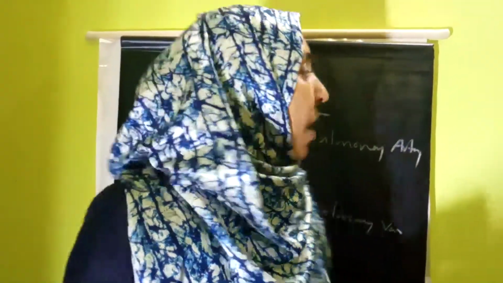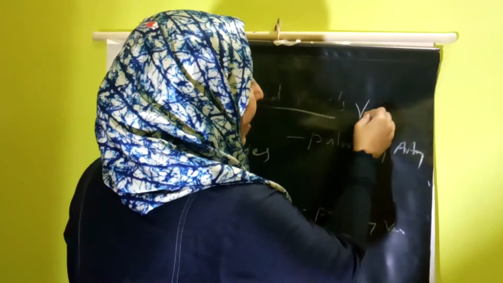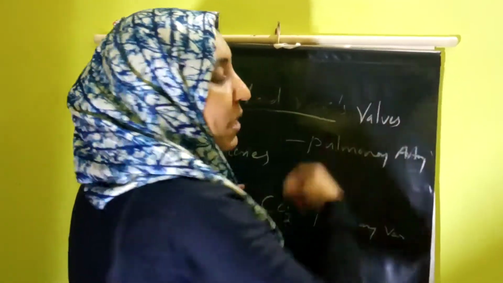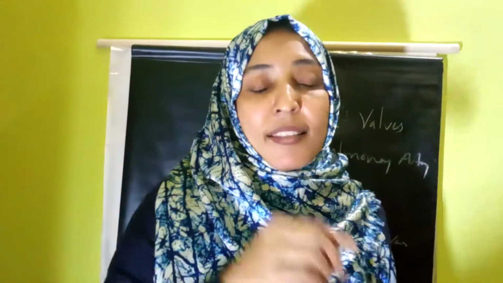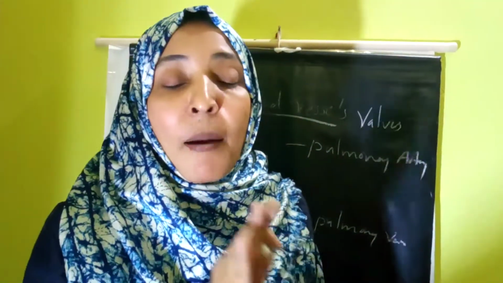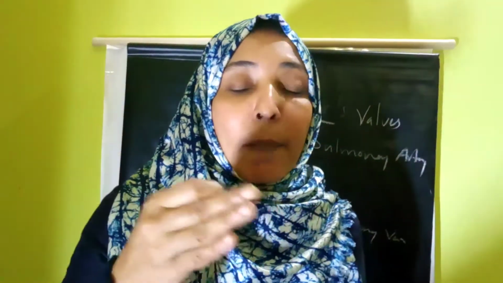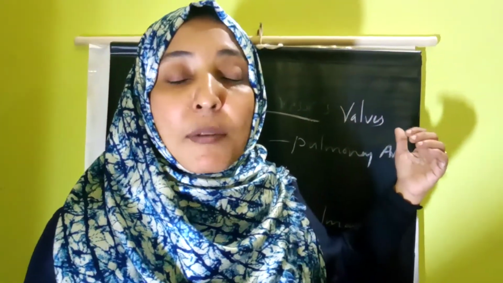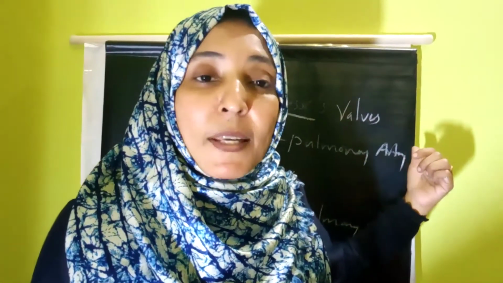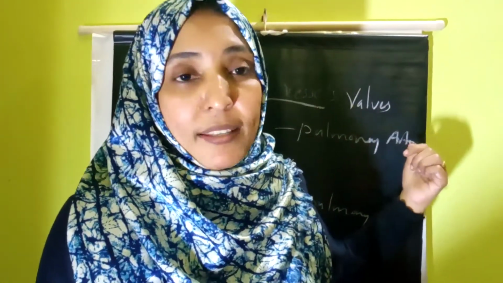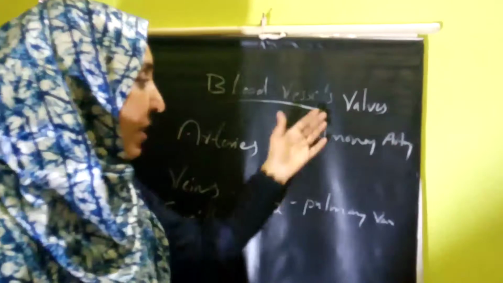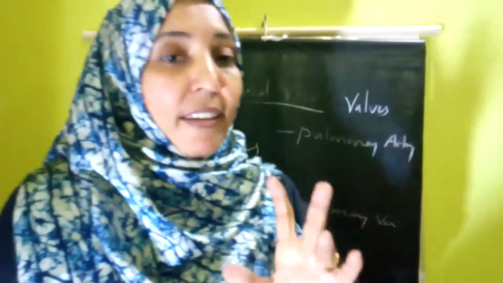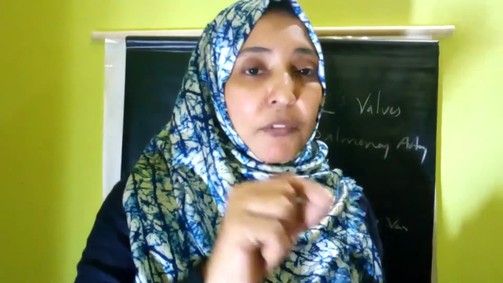And also we can see valves. Valves are not present in arteries, but they are present in the veins to prevent the backflow of blood. To prevent the backflow of blood, valves are present in between the veins. These are the major differences between arteries and veins. Note down the points at the time of this lecture itself. You have to note the points.